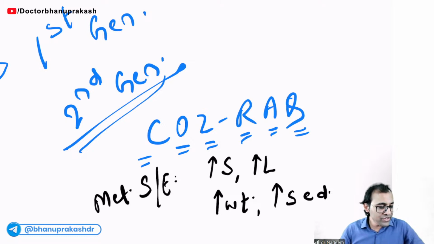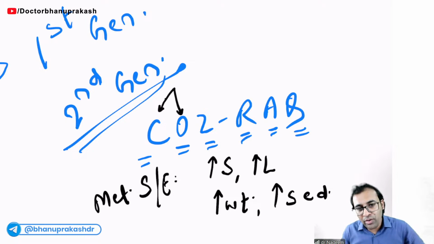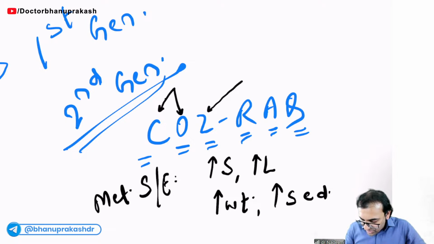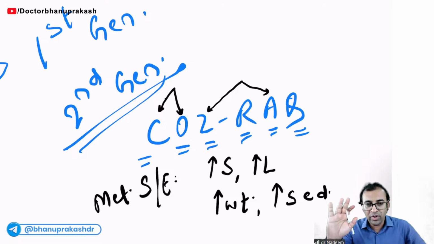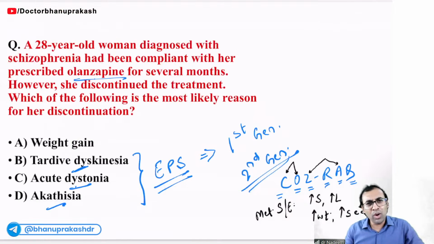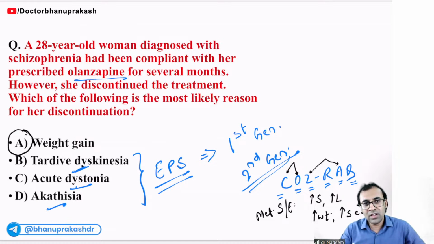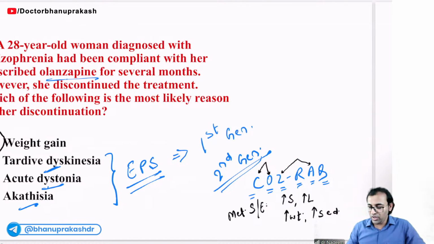The question is, which antipsychotic has the maximum weight gain? First clozapine, then olanzapine. Minimum weight gain or weight neutral: ziprasidone and aripiprazole. The remaining all will have moderate weight gain. So maximum weight gain is seen with clozapine first, then olanzapine. Easy to rule out. The answer is weight gain; yes, a person can discontinue because of it.